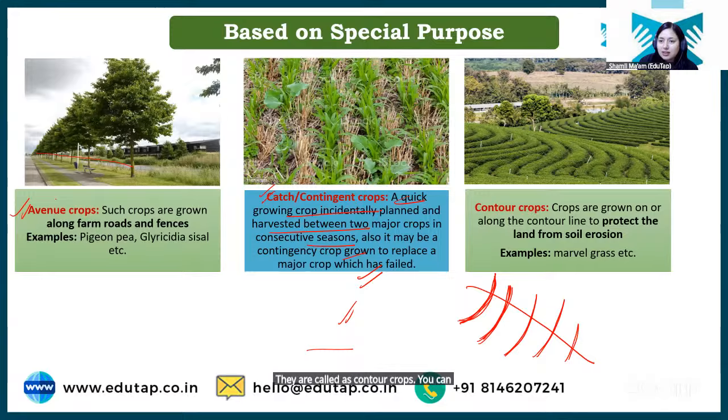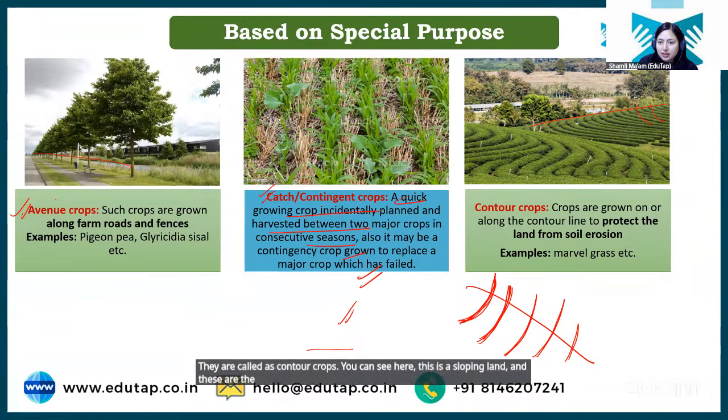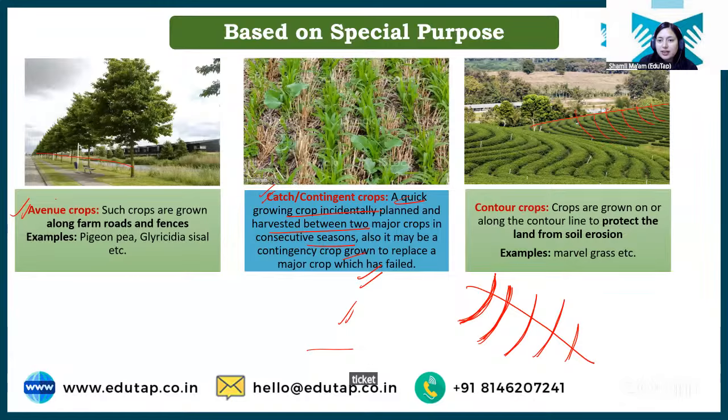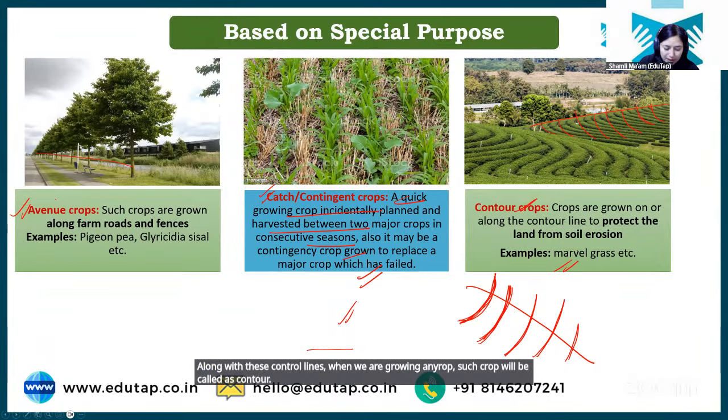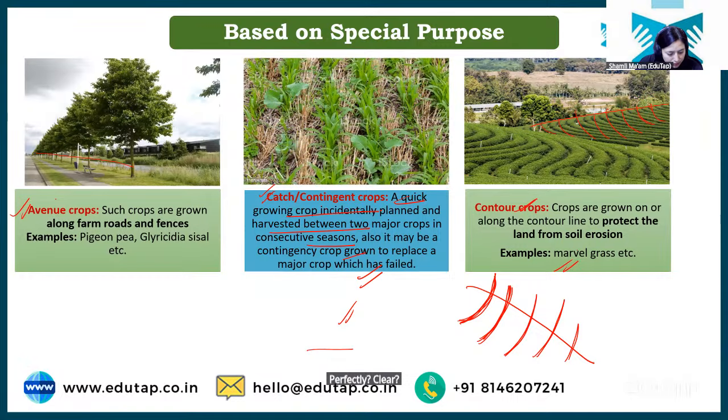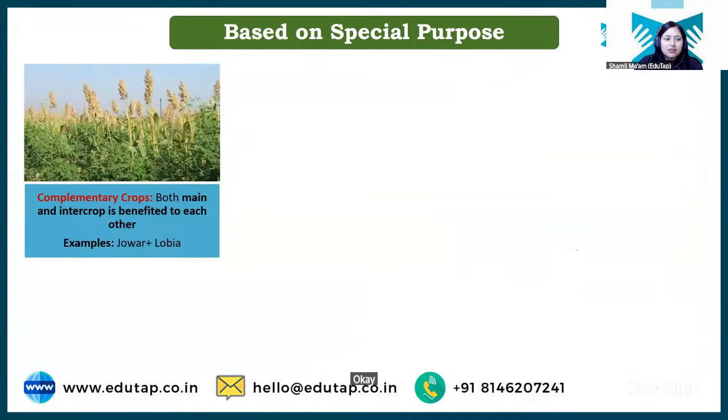You can see here, this is a slopy land and these are the contour lines. Okay? Lines joining same elevation. So along these contour lines, when we are growing any crop, such crop will be called contour crop. Clear? Okay. Next we have complementary crop. So basically, what is complementary crop? Both main crop and intercrop benefit each other. Basically, we grow two crops and these two crops benefit each other. Okay, such crops are called complementary crops.